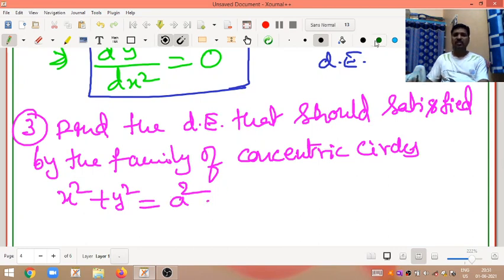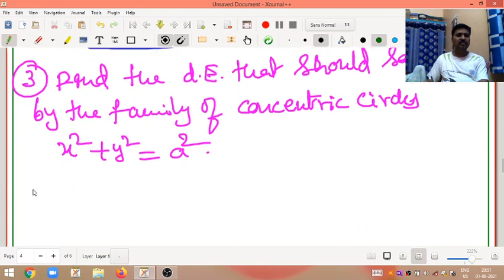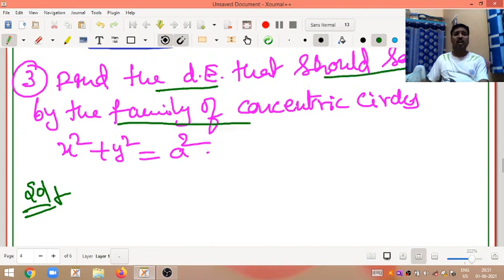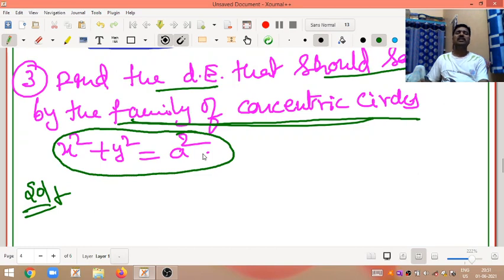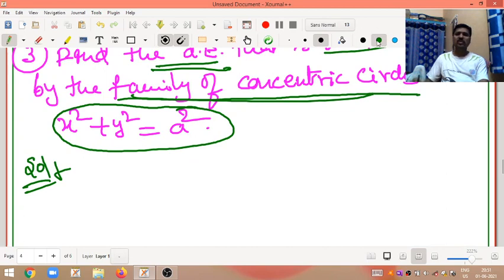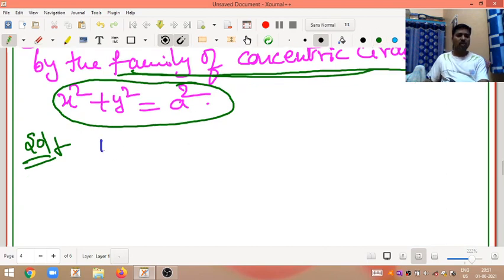See here, first of all analyze the question. Find the differential equation that should be satisfied by the family of concentric circles. What is given? x square plus y square is equal to a square. Like this they will give. So for these circles, we want to find the differential equation. Very easy. It is a direct question.